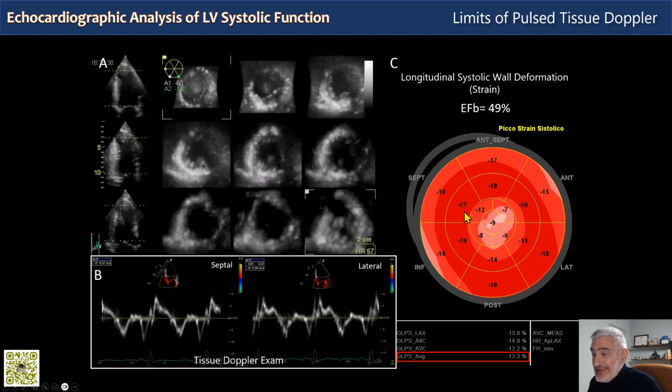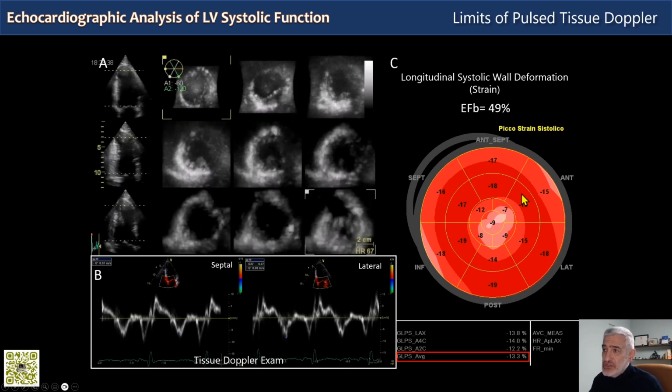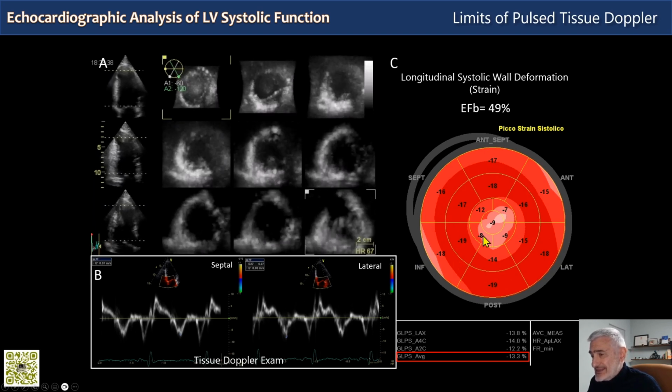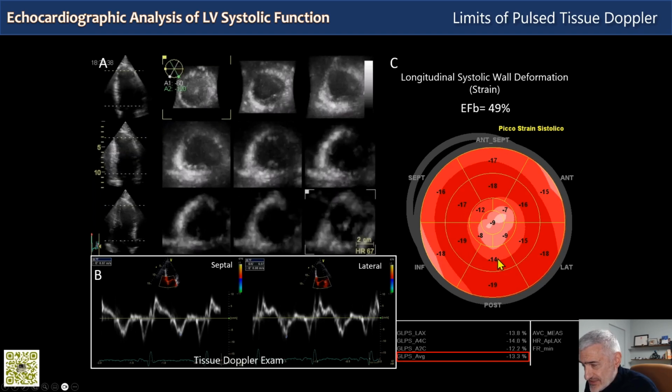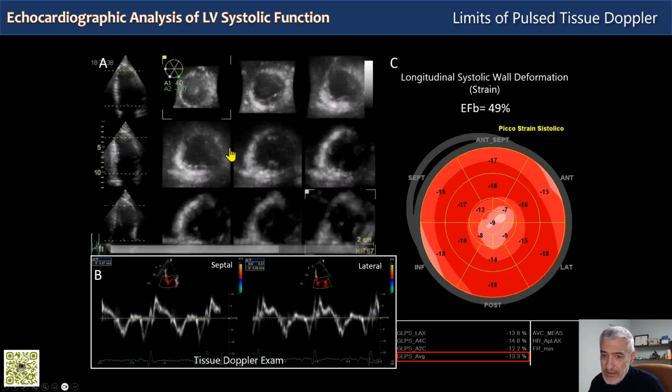And you can see that the segmental analysis provided by strain imaging shows correctly the normal values at the base and the abnormal values here from mid to apex, which reflect what we see here on wall motion analysis.